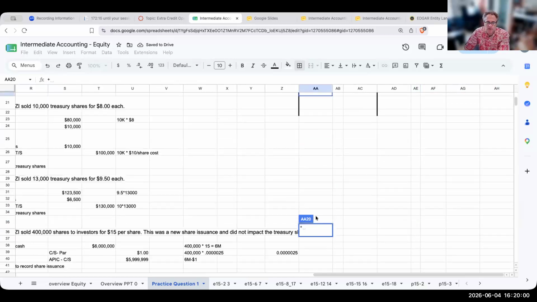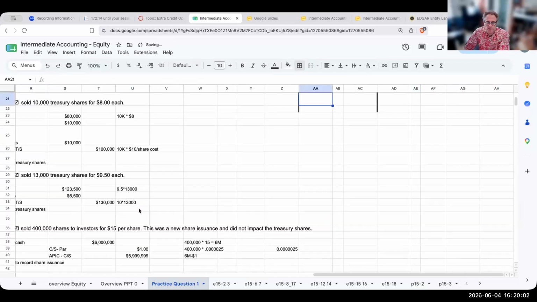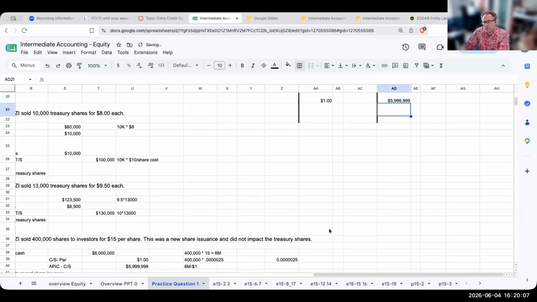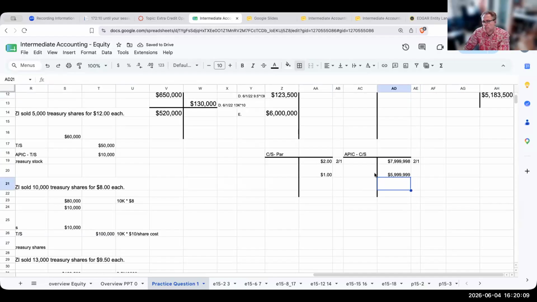So here I'm increasing this amount, and I'm showing this increase to my additional paid-in capital common stock. So now my common stock at par is going to be at $3, and my additional paid-in capital common stock is going to be at 13 million.